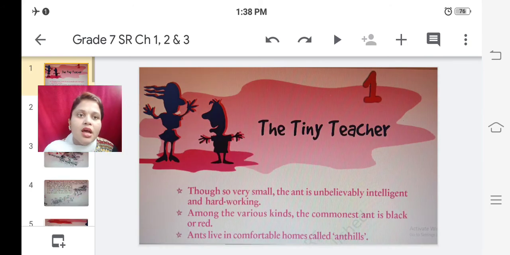Information is there on how the ants lead their life and how they live in their anthills, what the sections are, and how the queen or mother ant works. So many things are there to learn.